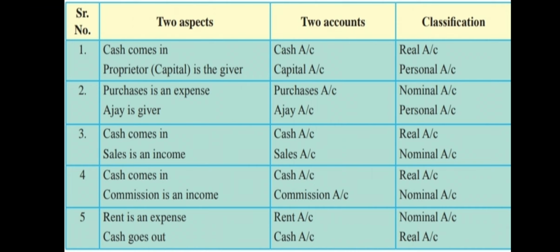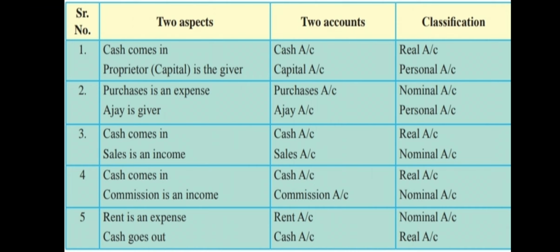So cash is coming in, and proprietor, that is me, that is a capital, is going out of the business. Okay, that capital is basically getting converted into cash. So capital is going out. Okay, so these are the two aspects in the first transaction.